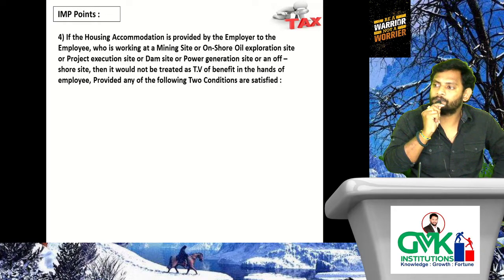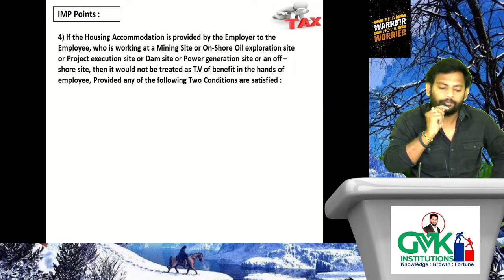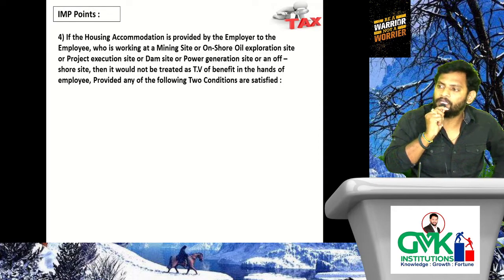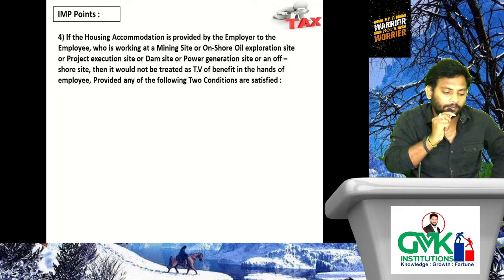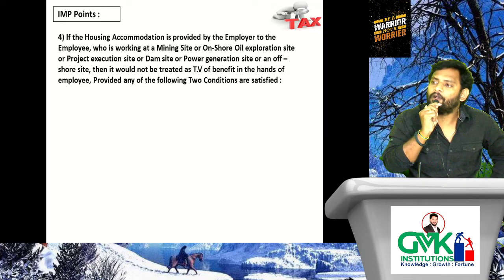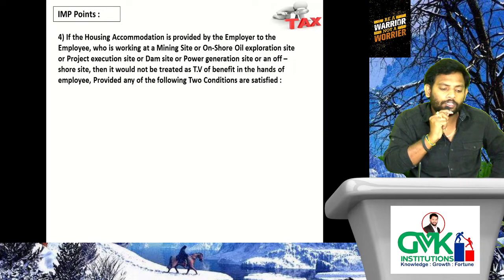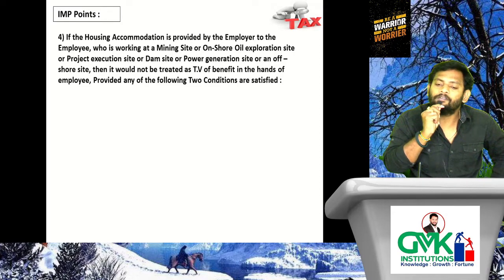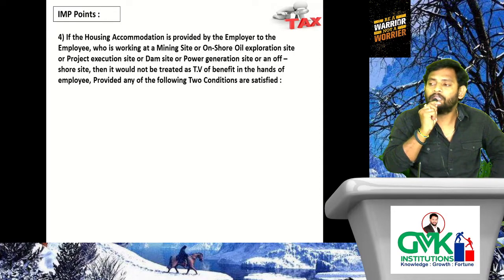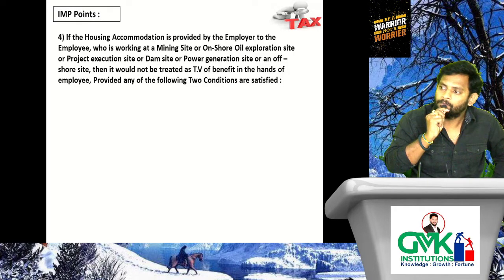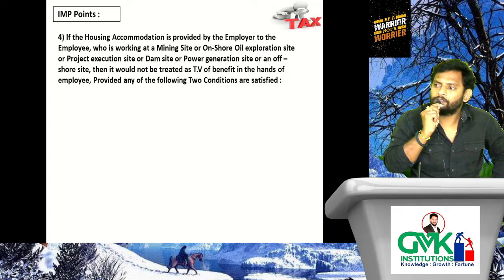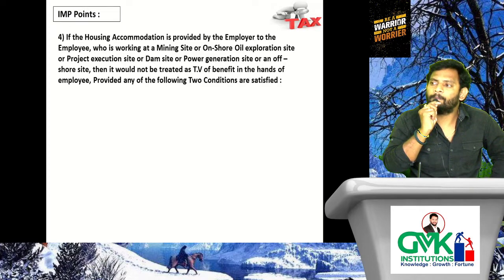Dam construction. Understood? And highways, laying highways, are far away from the city. And a mining site will be far away from the city. Onshore oil exploration site, that will be in the middle of the sea. There it is not possible for you to find hotel accommodation to stay. Understood the point? That means at those places it is not possible for the employee to find hotels and other premises to reside.